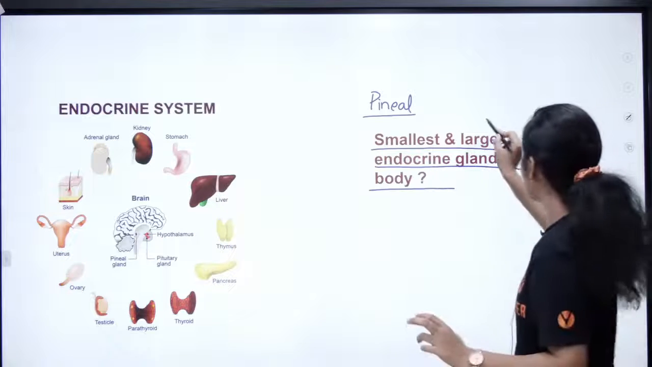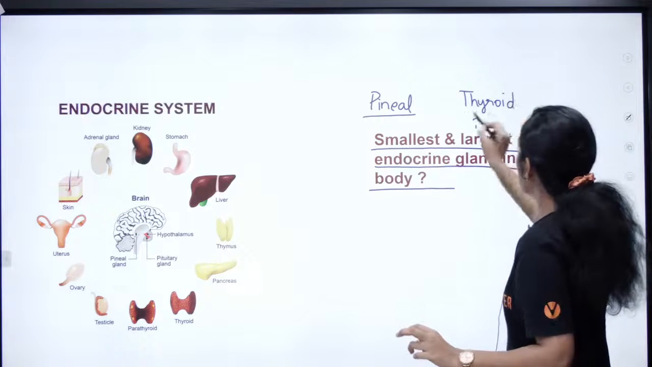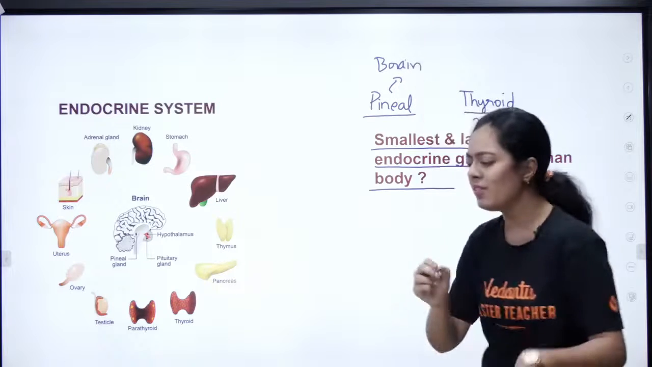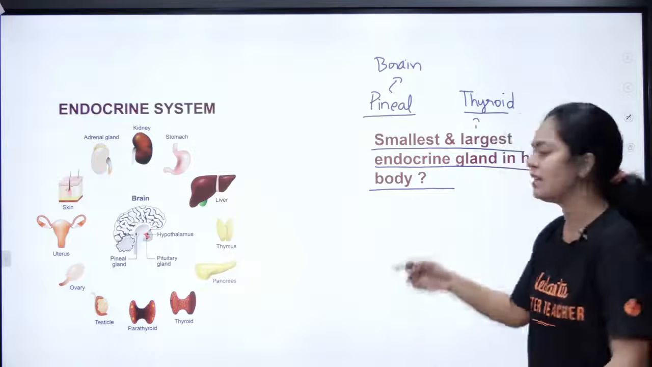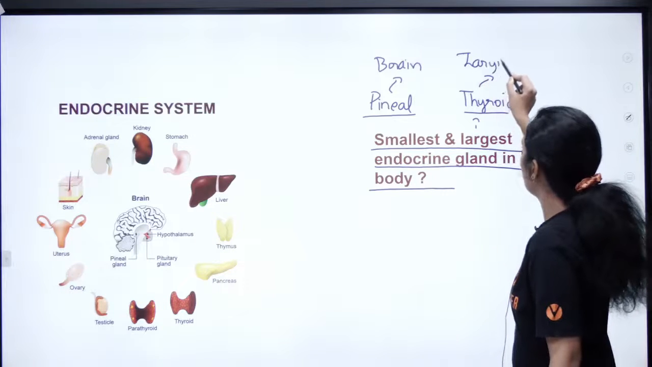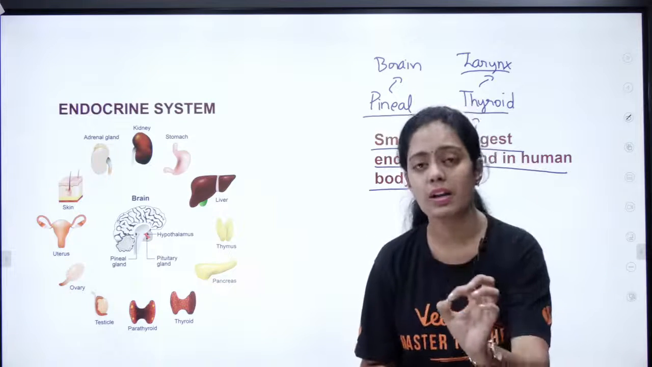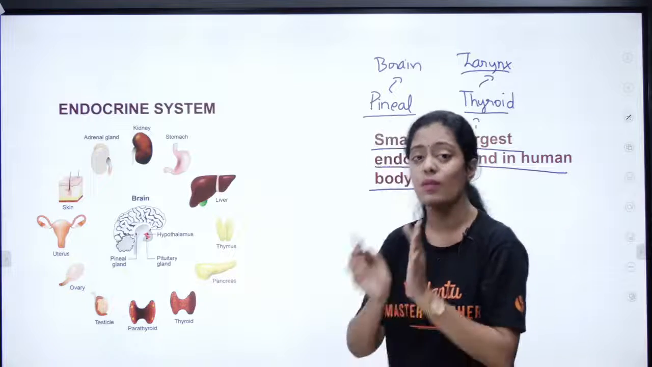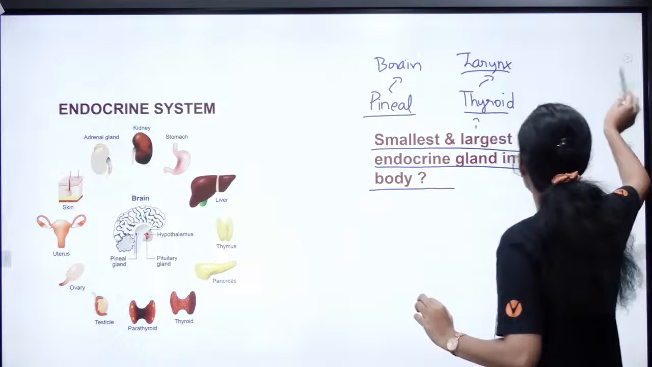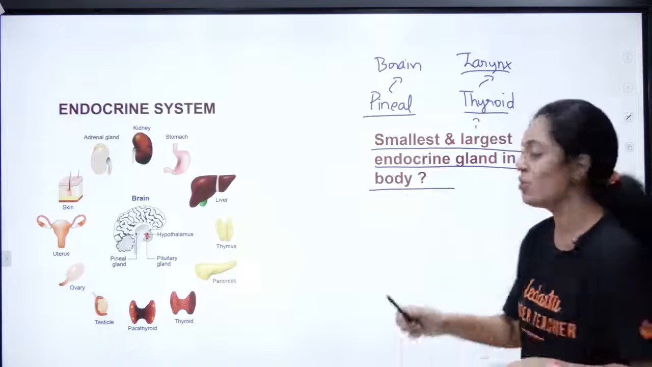Which is the largest gland? The largest gland is your thyroid gland. Okay, where is the pineal gland, pasangla? It is present in your brain. We will discuss their function a little later. The thyroid gland is present on either side of the larynx, somewhere here. Now we are going to understand the different kinds of endocrine glands and their functions. This is very important for the NEET exam: smallest endocrine gland and largest endocrine gland.